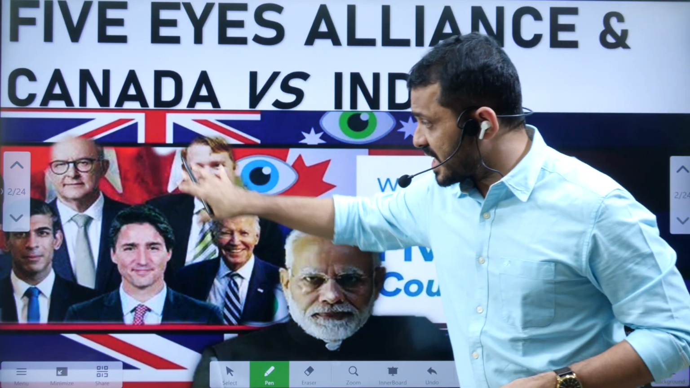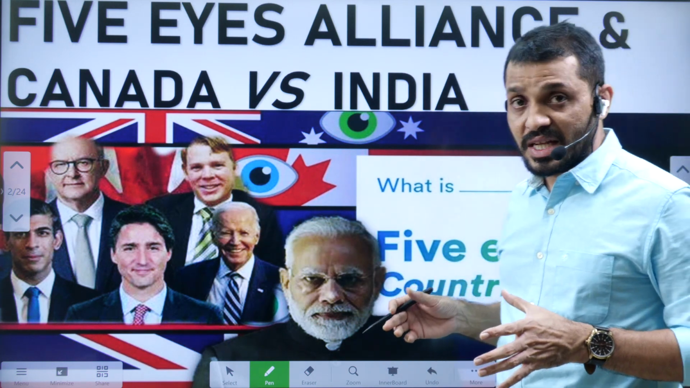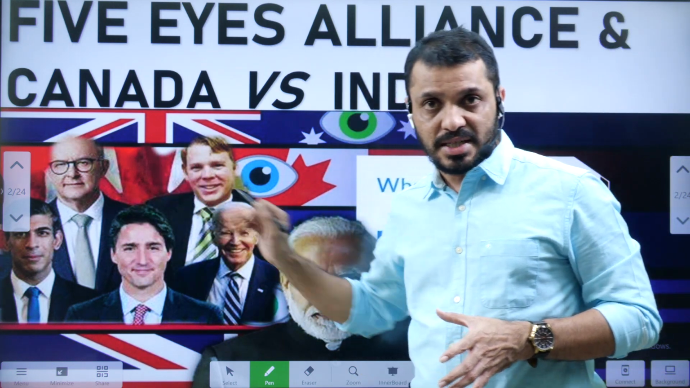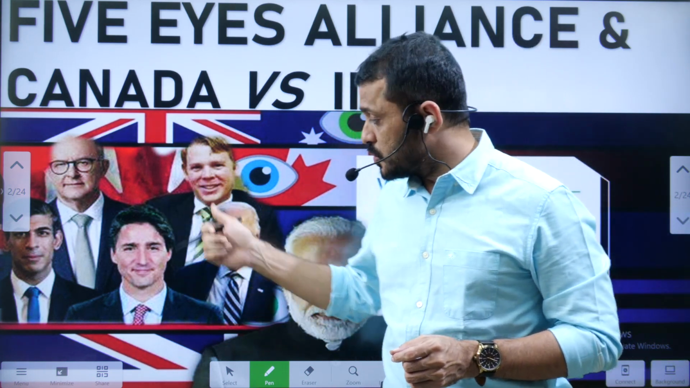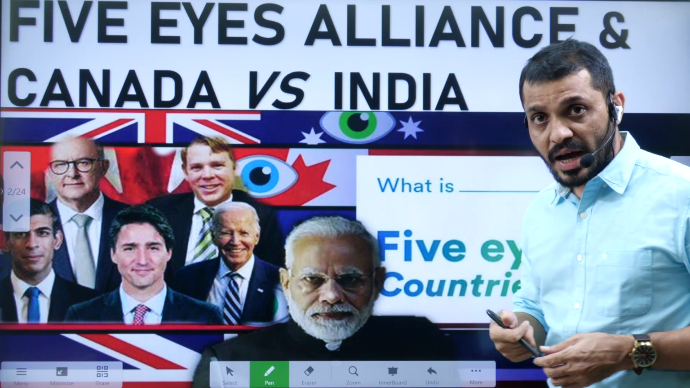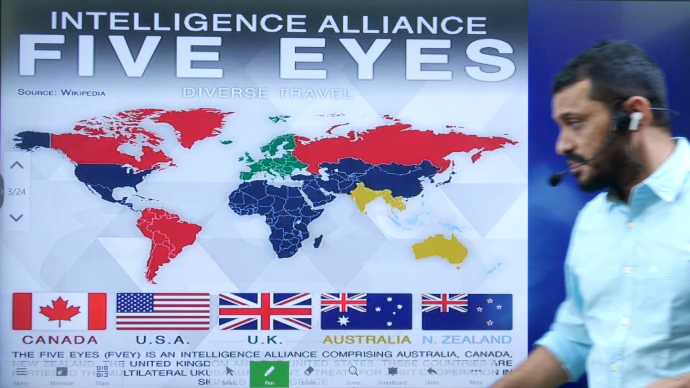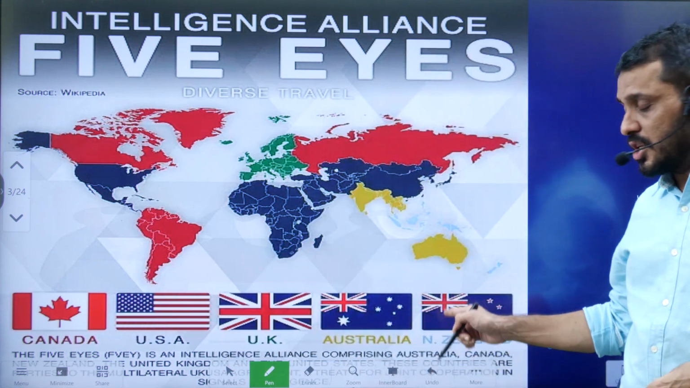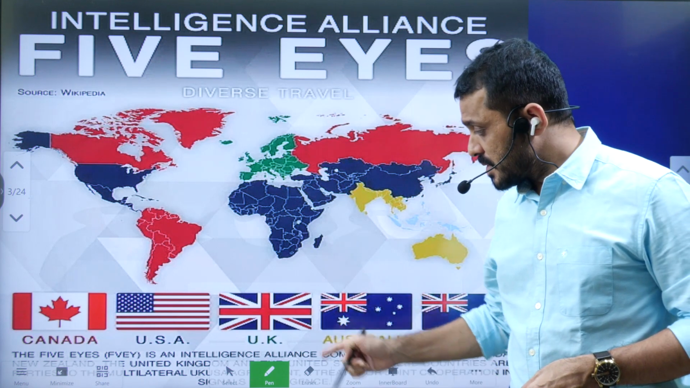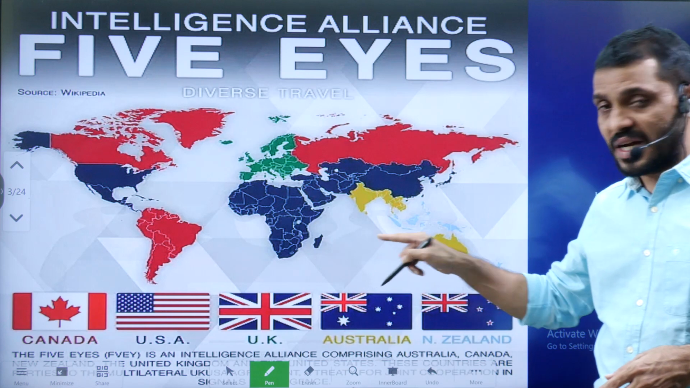So this is the Five Eyes. From this image, you must be able to understand this Five Eyes is all about five countries, which is of course USA, Canada, UK, Australia, and New Zealand. USA, Canada, North American continent; Australia, New Zealand, Pacific, Oceania; and UK, Europe. These are the Five Eyes.